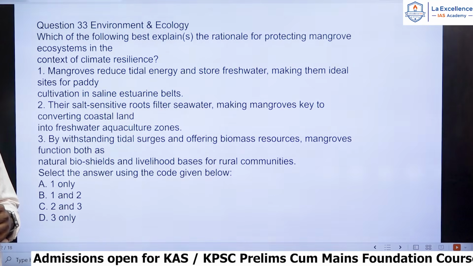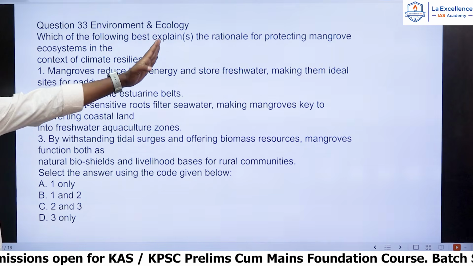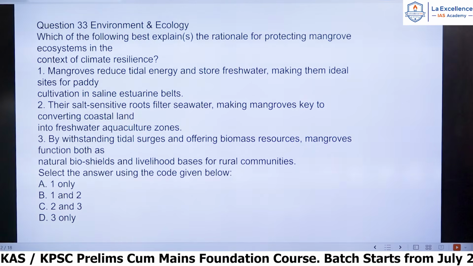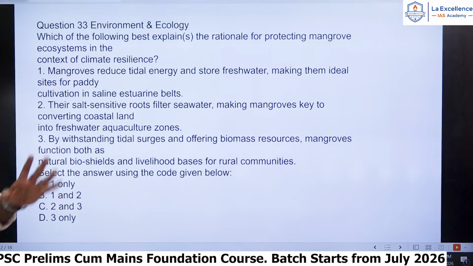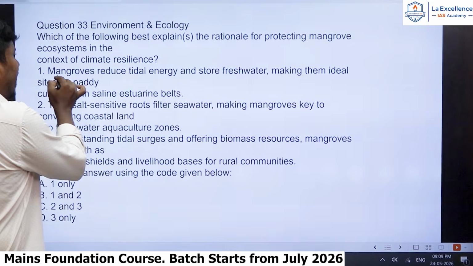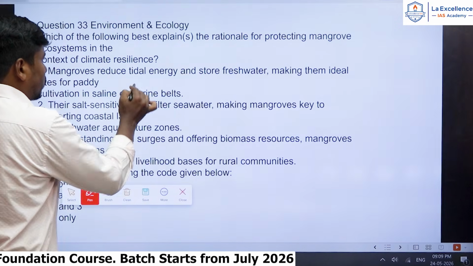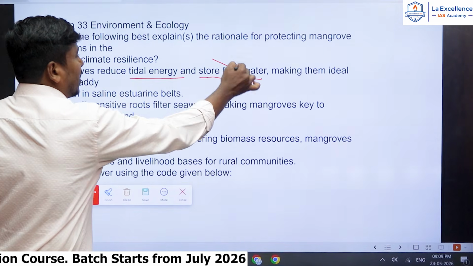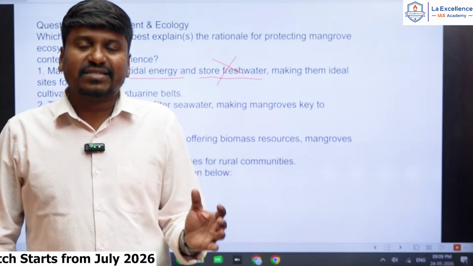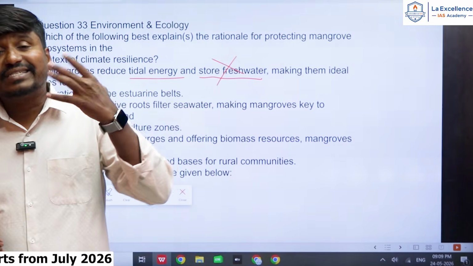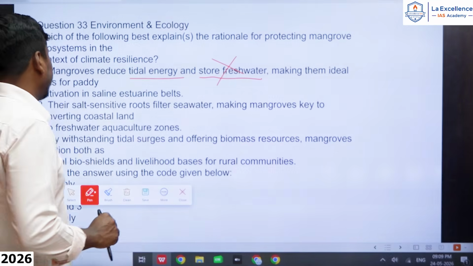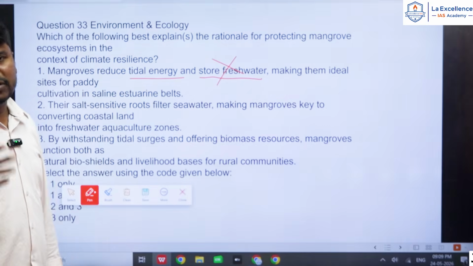Again, this is an environment and ecology question. Which of the following best explains the rationale for protecting mangrove ecosystems in the context of climate resilience? So the first statement: mangroves reduce tidal energy and store fresh water, 100% wrong statement. Mangroves are halophytes. What is the meaning of halophytes? They grow in saline water, in salty water, right? So please remember, they will not store any fresh water, that is a wrong statement. You can easily eliminate the option because mangroves are halophytes.